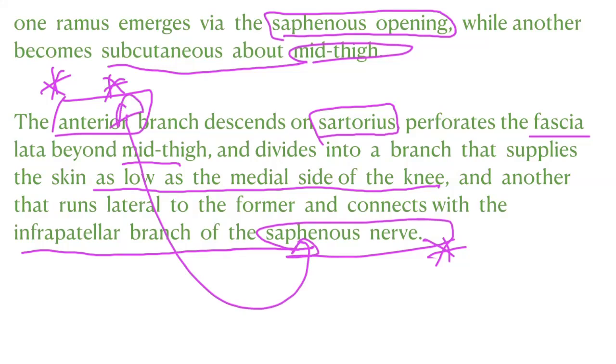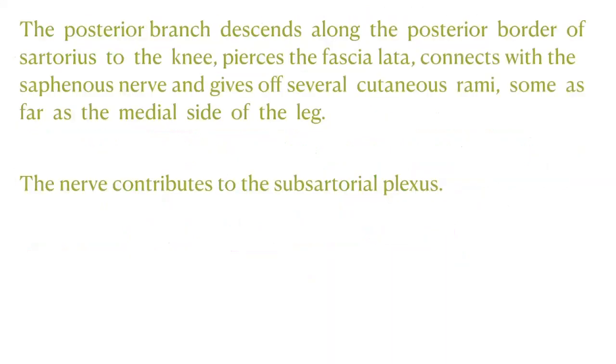Okay. So the anterior one supplies the skin of the medial side of the thigh. The posterior branch descends along the posterior border of the sartorius to the knee. Okay, it passes the fascia lata, connects with the saphenous nerve, and gives off several cutaneous rami as far as the medial side of the leg.